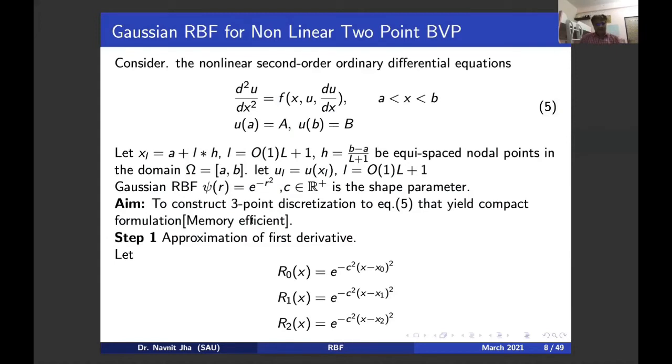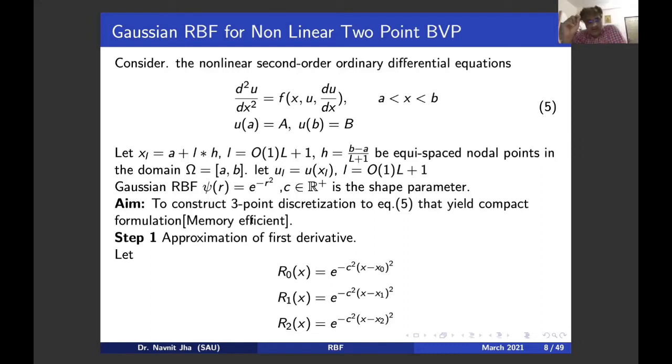Next, come to the differential equation. d2u by dx square equal to a function of x, u, and du by dx. x is in the domain a to b, and the value of u at the left point, a, is given as uppercase A, and u at b is equal to uppercase B. So these two are the boundary values given to us for the second order differential equation.